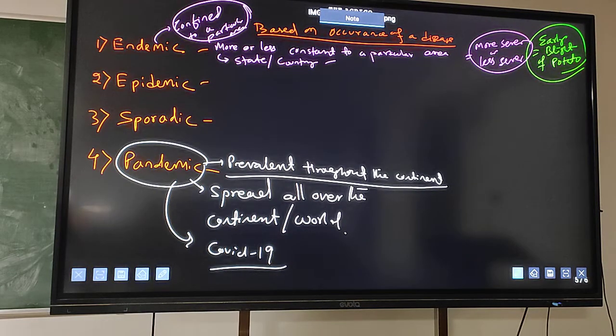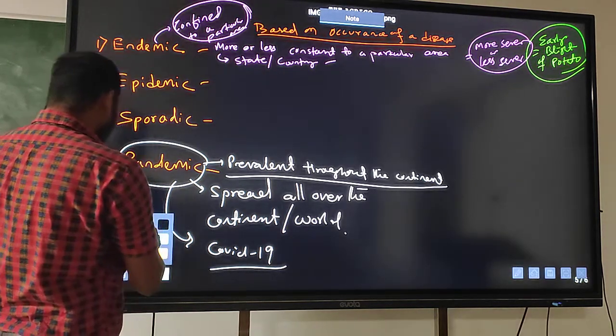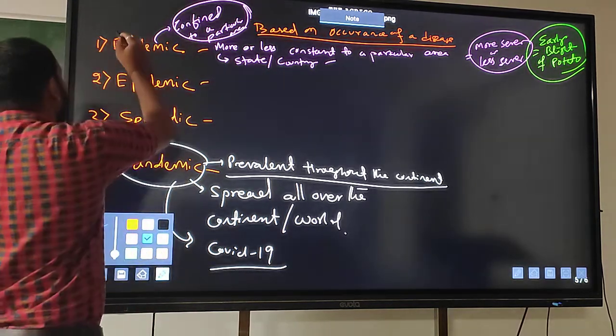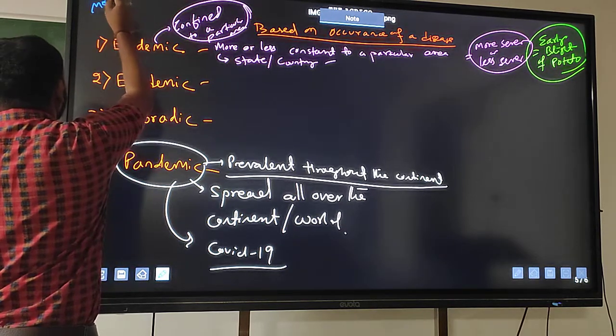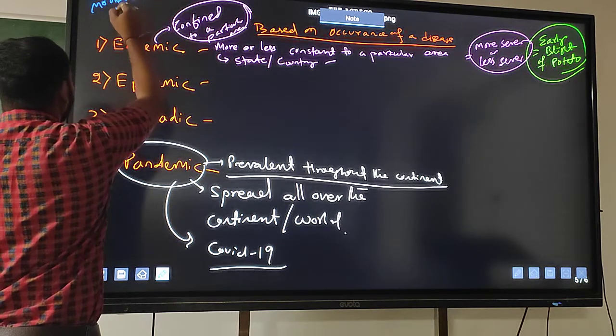So you will say here it is a particular district, state or country. This is endemic. Okay. And what other things? It is moderate to severe in a particular part of the country, which is endemic to that area only. And another thing, now coming to the epidemic disease. Here it is moderate to severe.